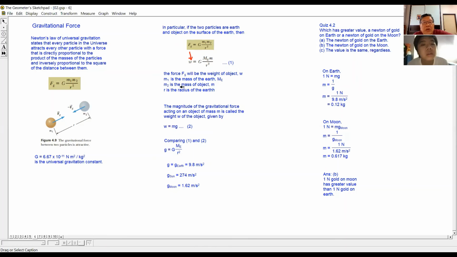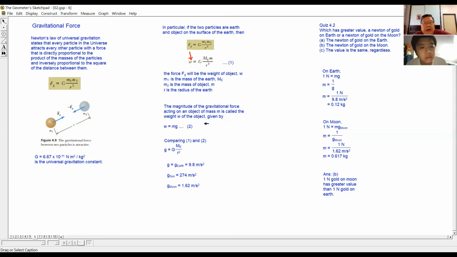The M2 is the mass of the object. We call it m. Then the R here is the distance between them, which is the radius of the Earth. Okay, right. So this is it. You remember we call this equation 1.